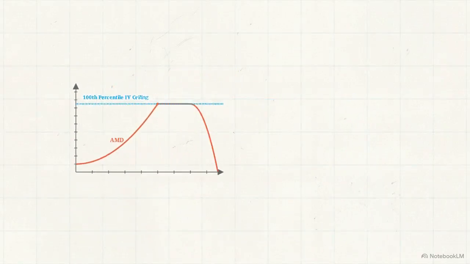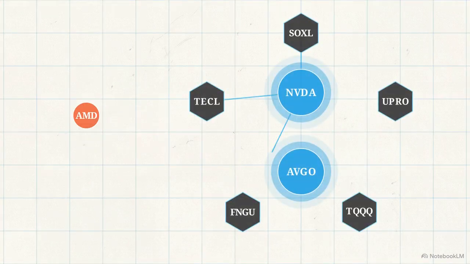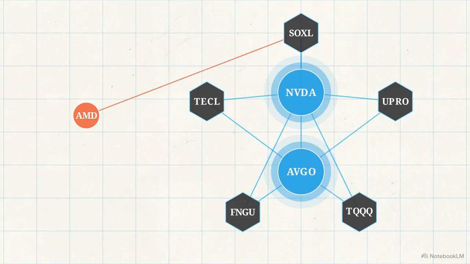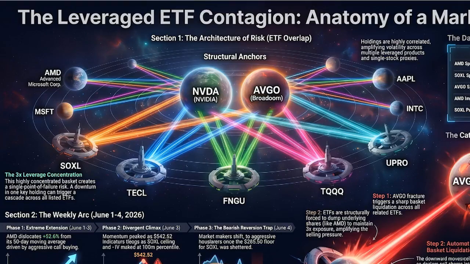To see where that capital drained away, we have to look at the underlying market architecture. Modern institutional capital relies heavily on highly liquid, market cap-weighted, triple-leveraged index funds. This network diagram illustrates the consequence of that allocation. Stacking multiple leveraged vehicles creates massive, hidden, single-name concentrations.